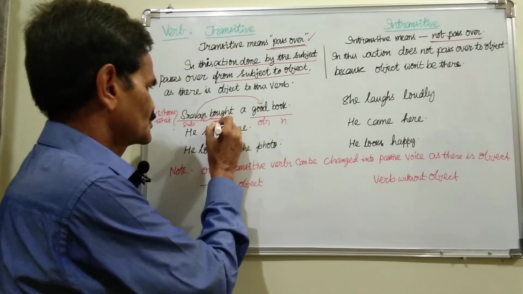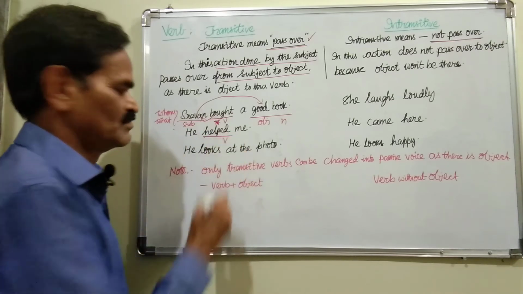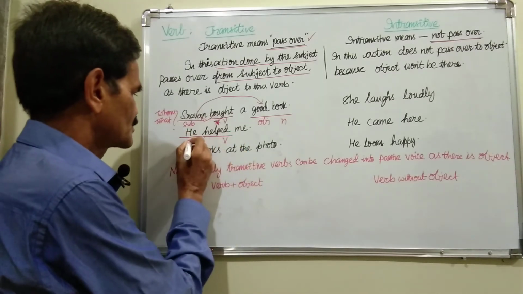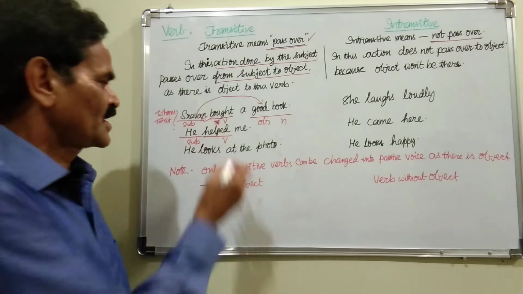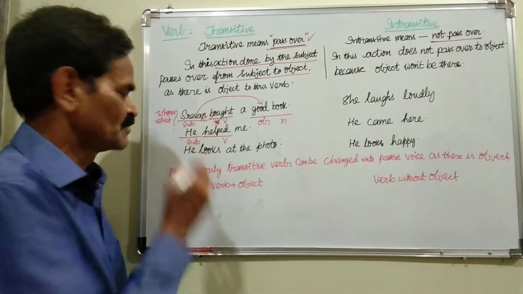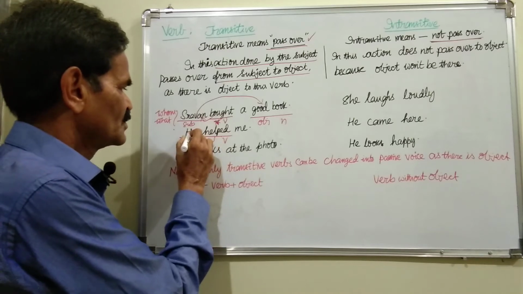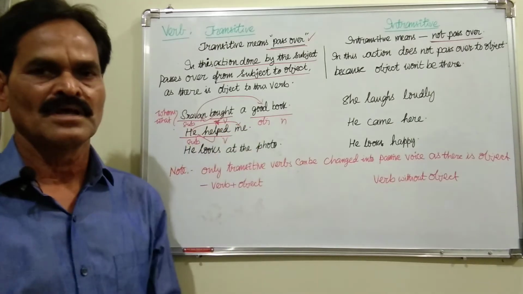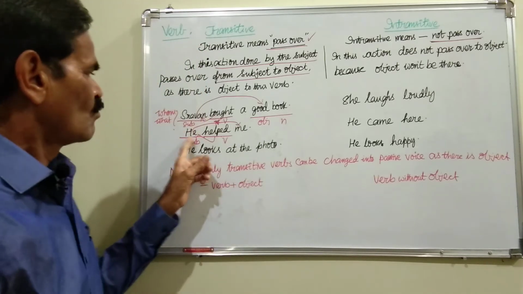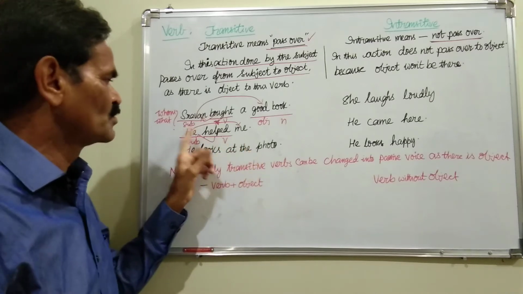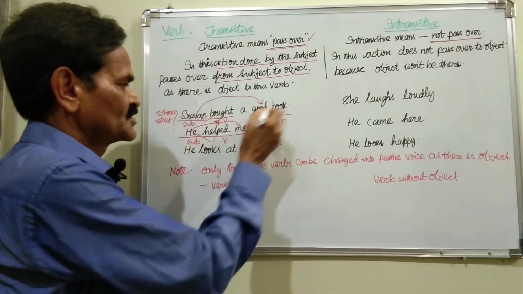This is a transitive verb. And here, "He helped me." "Helped" is the verb, the action. Who did this? The subject, the pronoun "he." The pronoun that came before the verb "helped" is called the subject. So this is the action done by the subject. It passes from subject to object "me." Is an object there or not? Again we put a question with whom or what. What he helped? No answer. Whom he helped? Me. The answer is there. So this is an object, a person.